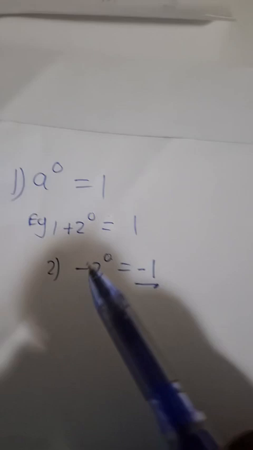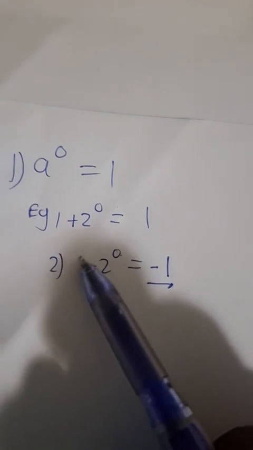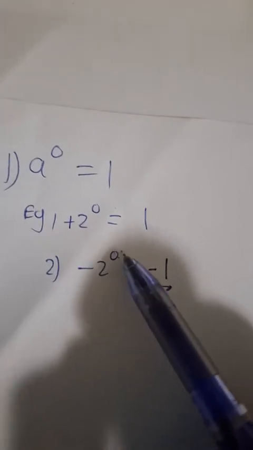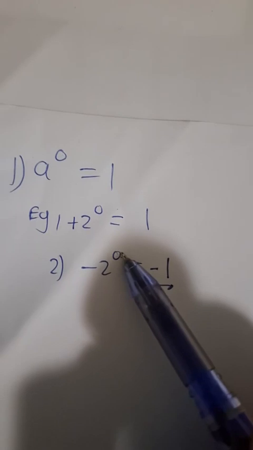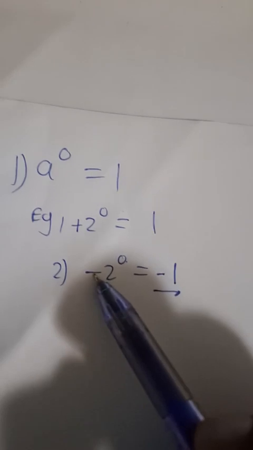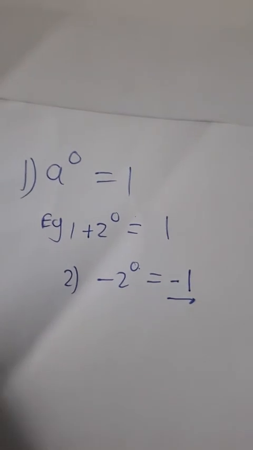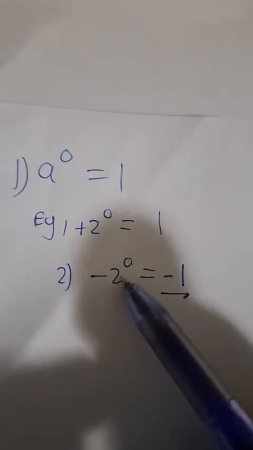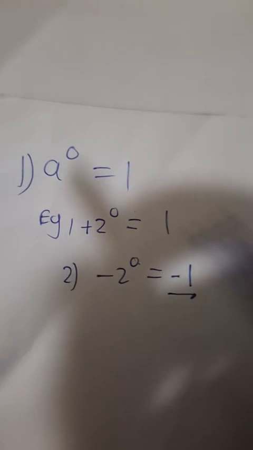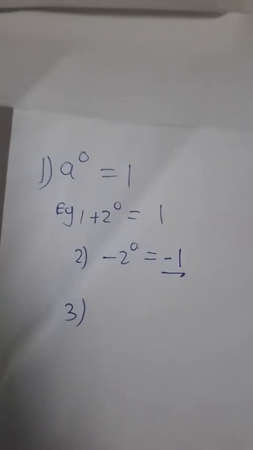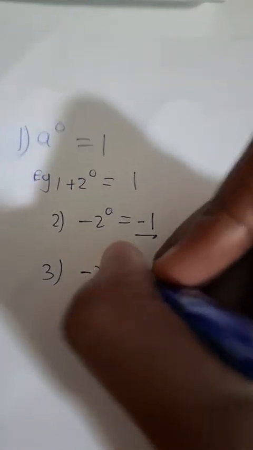So we must be very cognizant of what we have as our sign, and check whether the 0 is above the number including its sign. In this case, we have negative 2 to the power 0. The 0 applies to the numerical value, but not to the negative sign. So the answer is negative 1. Please take note of that. If you grasp this, guys, you will be a happy man.